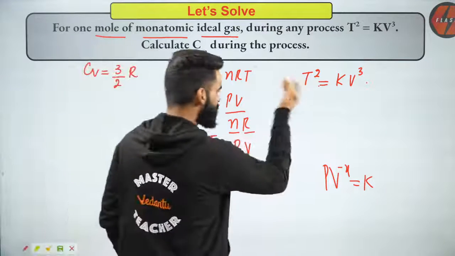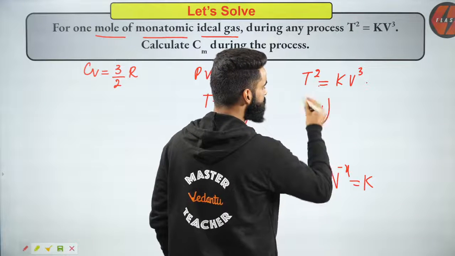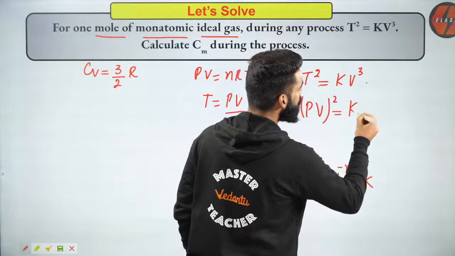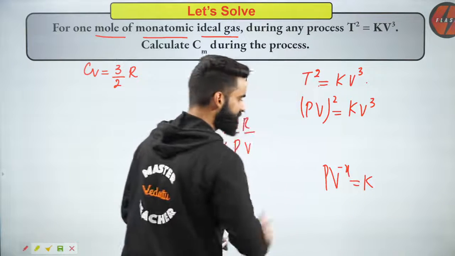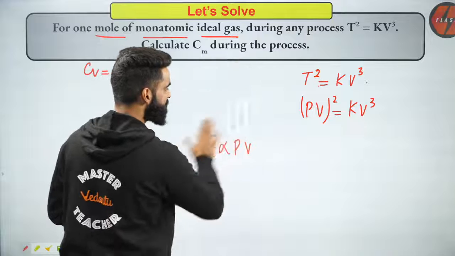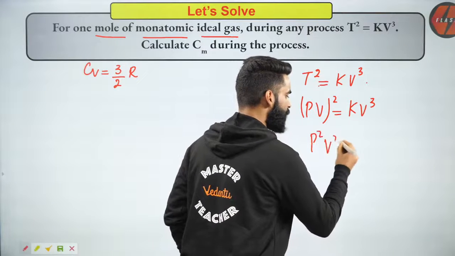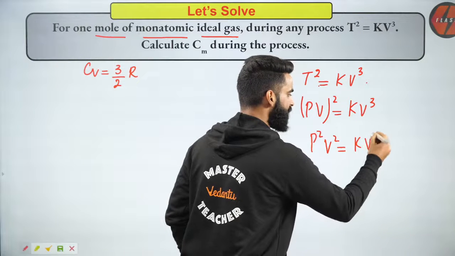Yes, so instead of temperature of the gas, can I write (PV) whole square is equal to KV to the power 3? I can write it like this, absolutely. Yes, I can do that easily because the system is the ideal gas. Now, can I write it like this? P square V square is equal to KV to the power 3.